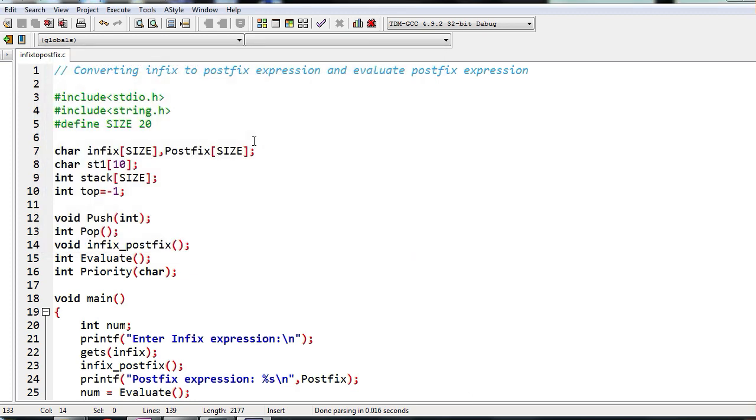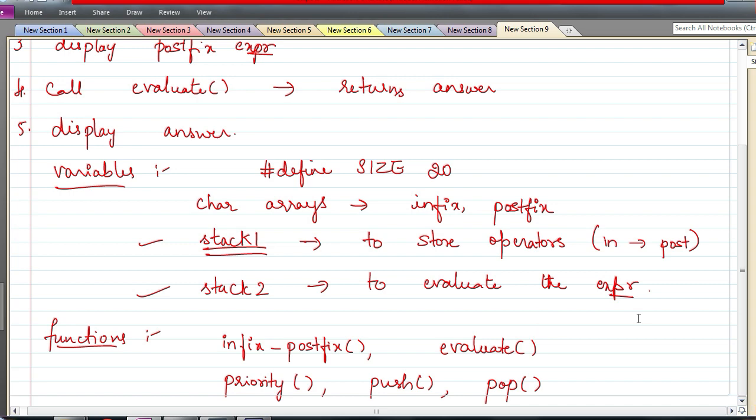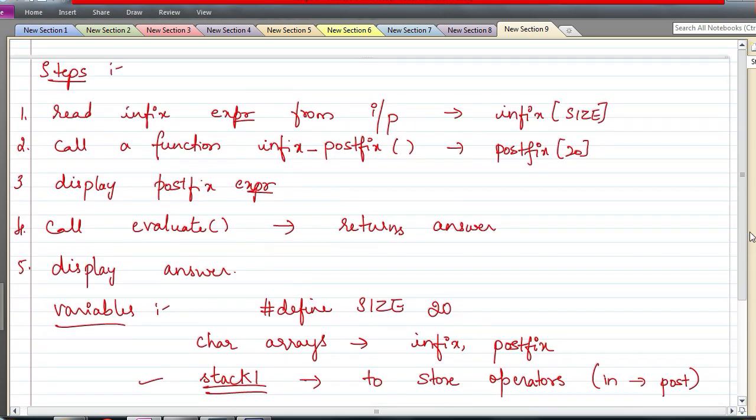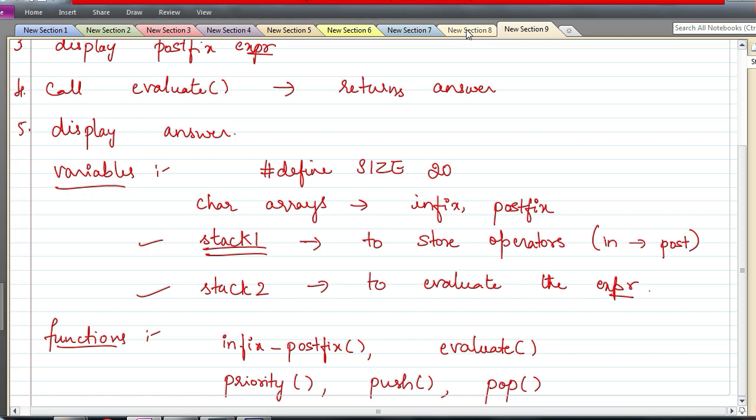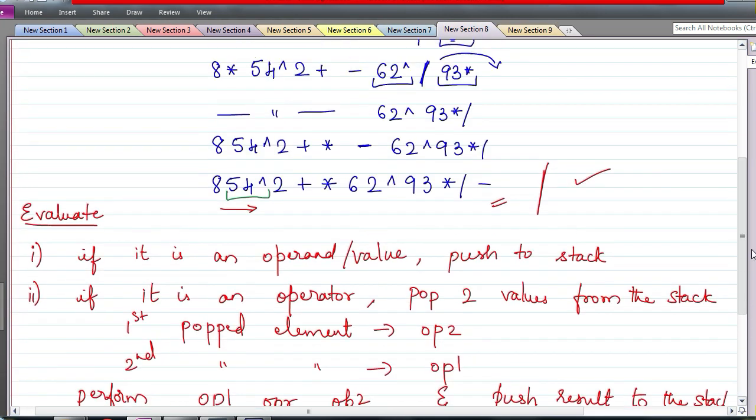Okay, now let us give a bigger expression. I think yesterday we did one expression, no? We calculated some 5016 something. We will give the same one. Yeah, so this expression, let us give this.